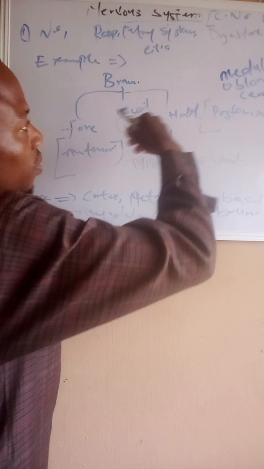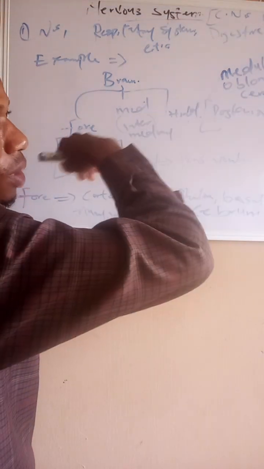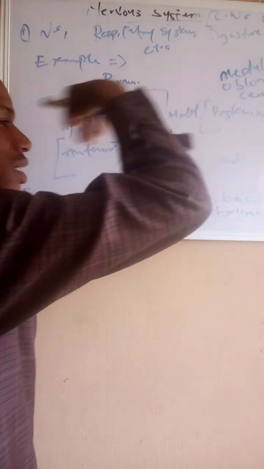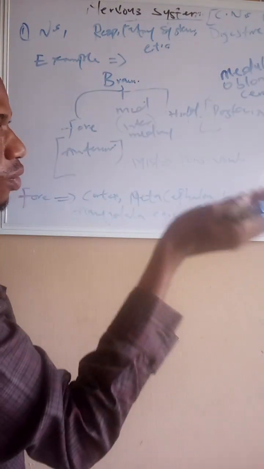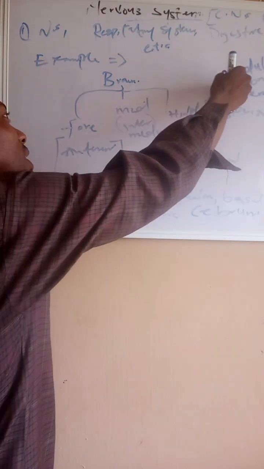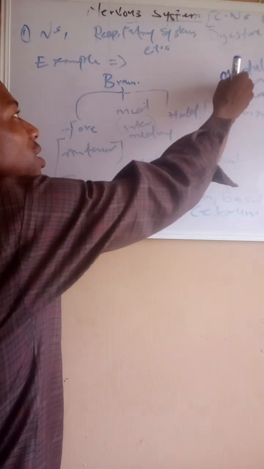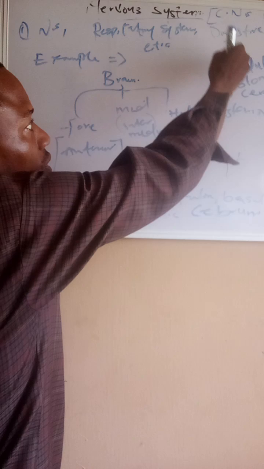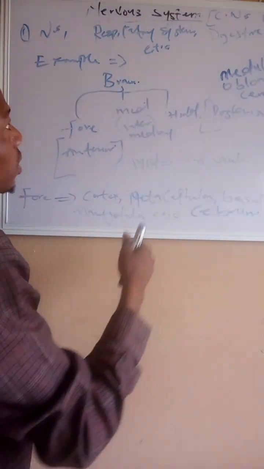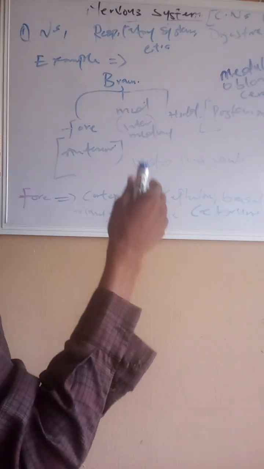We discussed the cerebellum as well, and talked about how it controls our posture. We discussed the medulla oblongata, which also has a bit of a role in posture, but posture does not completely depend on the medulla oblongata. So these are the major functions of the brain.